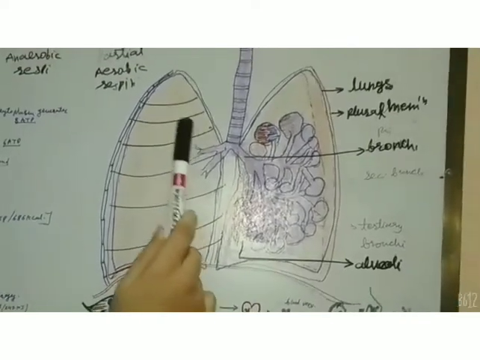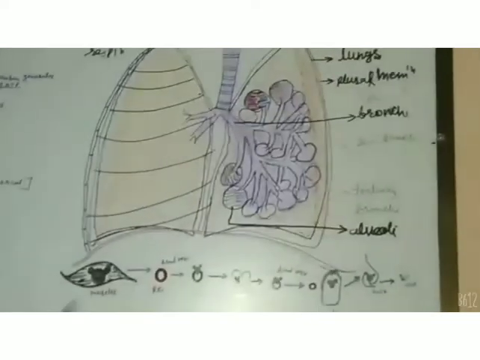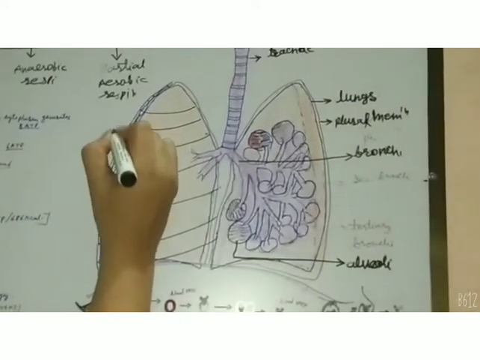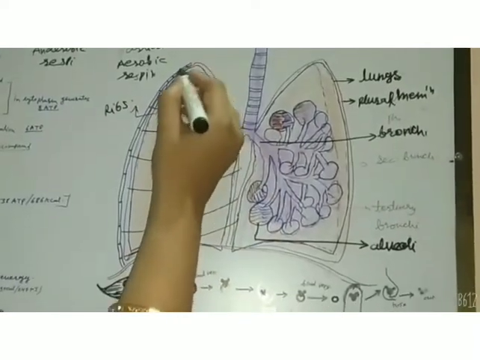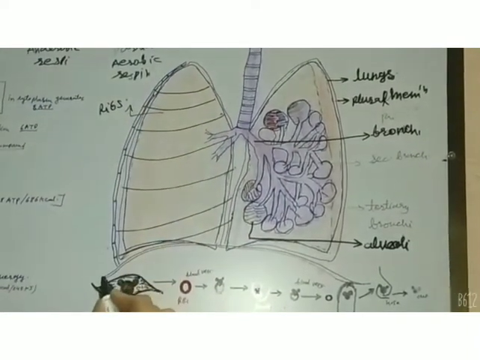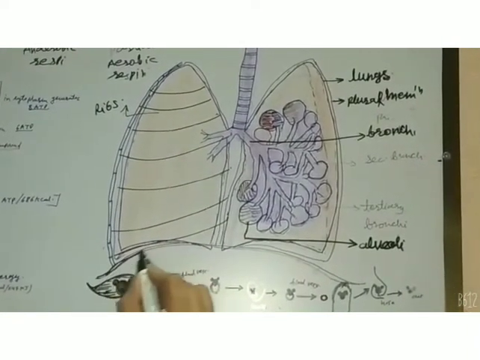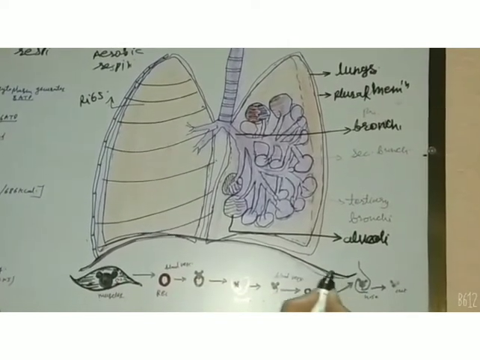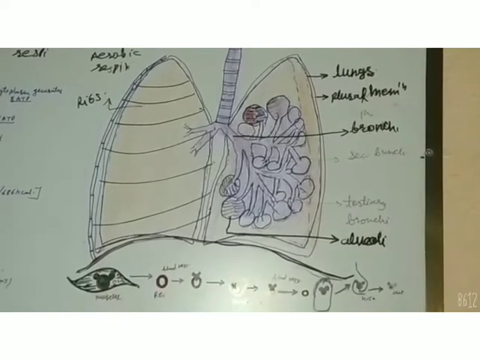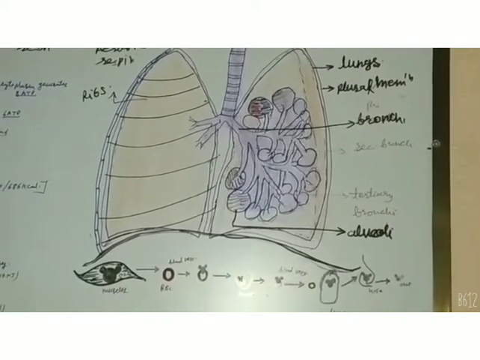You can see here the lungs are protected by flat bones which are called ribs. So these ribs, intercostal muscles and a flat broad muscle below the chest cavity called the diaphragm help to perform the mechanism of breathing.